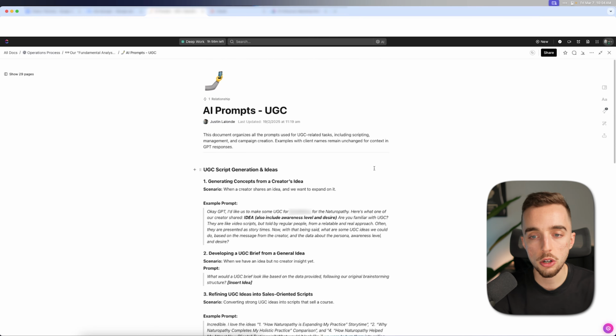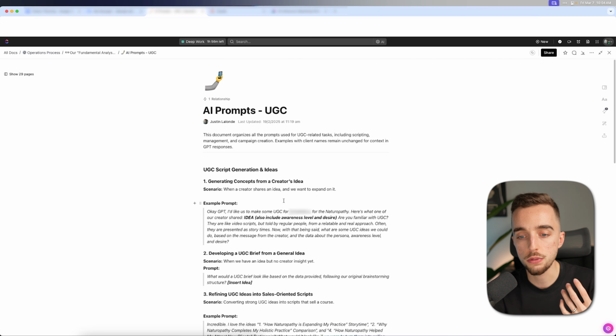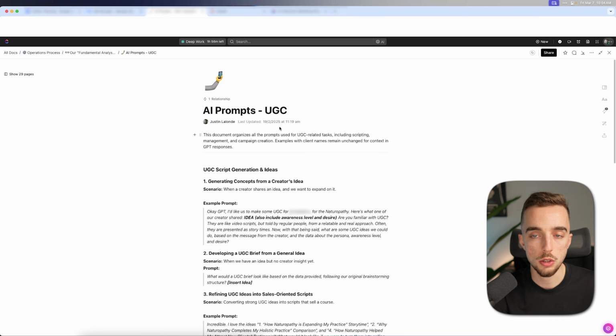I keep saying GPT or Claude because these work on both. We first built those prompts for GPT back then, but nowadays we pretty much exclusively use Claude for 99% of copywriting tasks or any sort of text task. We tested in the past 7 days Perplexity AI and Grok, also from Twitter or X. In this case, we still found out that Claude was actually better at script writing than Grok.